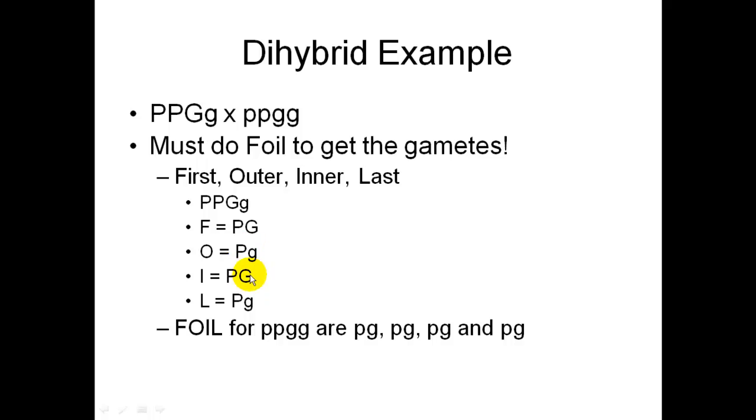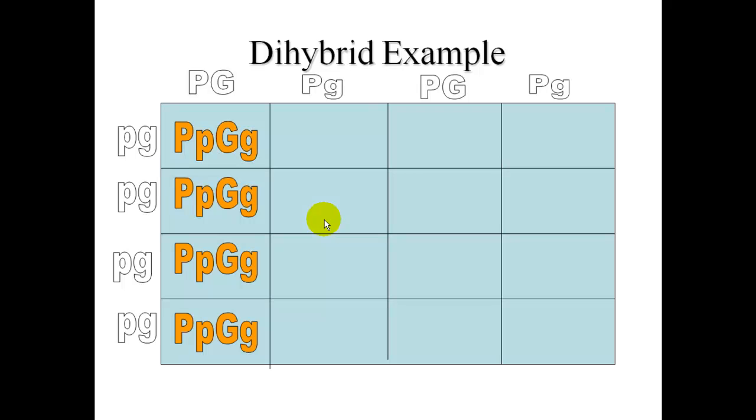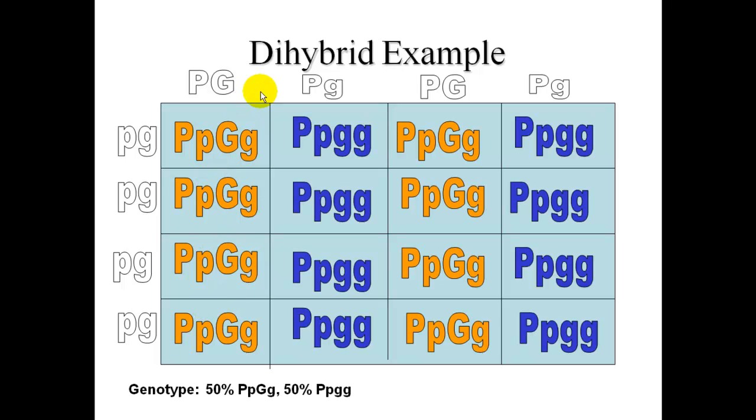Then these are the letters that you would put outside of your box. The answers to your FOIL go on the outside of the box, and then you just bring the letters down the same way you did before. Because these are repeating, this repeats down, and you are allowed to do little repeat marks or arrows going down. Then once you get your results, you would do your genotype percents and your phenotype percents, just looking at all 16 boxes and putting them into a percent or a ratio.